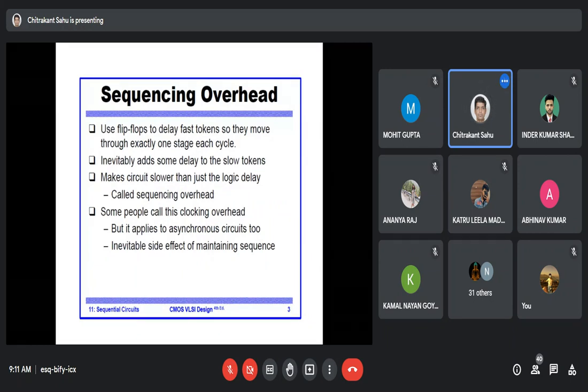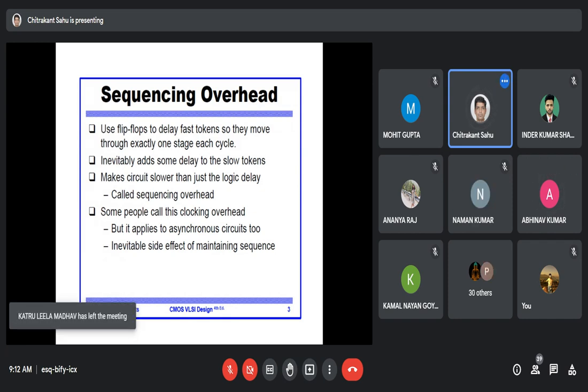That is why we use flip flops to delay the fast tokens so that they move through exactly one stage in each cycle. In every stage we need to take care of the delay, and tokens have to go in sequence one by one, not at higher or lower speed. The disadvantage is that it makes the circuit slower than just the logic delay.